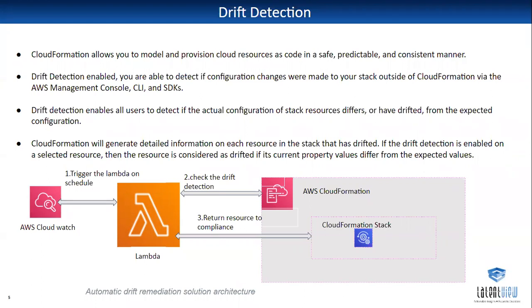This is the main focus for drift detection: to find out the updated resources among whichever we deployed through the CloudFormation tab. If you want to modify anything in a particular resource, we have to do it via CloudFormation only. We should not do it manually in the UI. If anything is done through the UI, meaning the AWS Management Console, the CLI or any other SDKs, it will throw a message saying this is a stack and this resource got updated. To find that out, we are using drift detection.